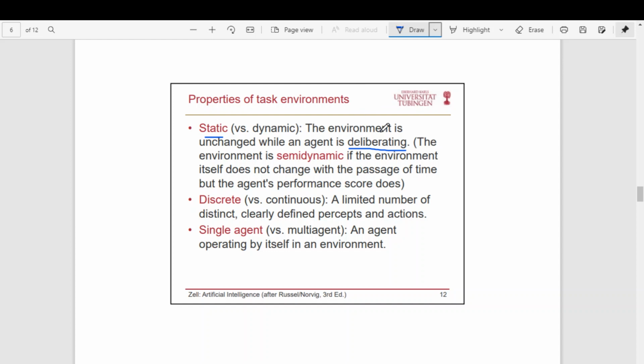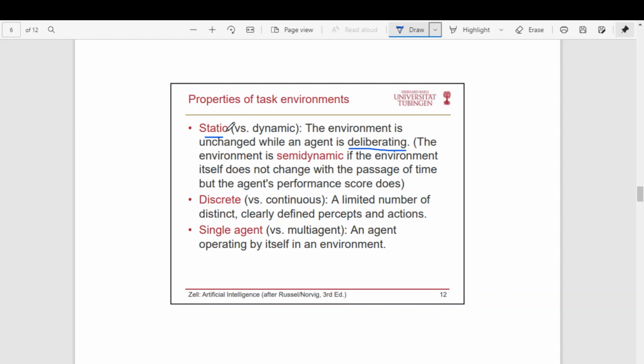So when the agent is deliberating, if the environment does not change, then such an environment is called a static environment. For example, you can say chess is a static environment because once the opponent has made a move, you can take your own time to make your move. When you are thinking about what move should be made, during that time the state of the environment is not going to change. So that is an example of a static environment.